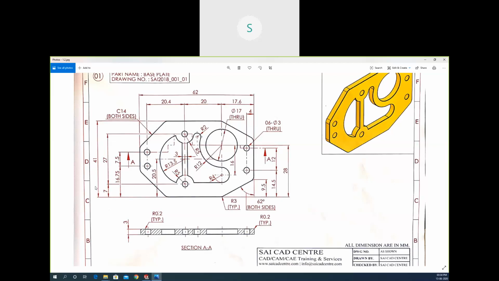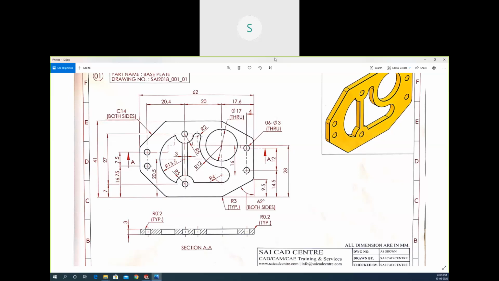Okay, so we have a gap from downside to this point, that is 9.5. Okay, and for other gaps, we will take this 9.5 from the top side also.